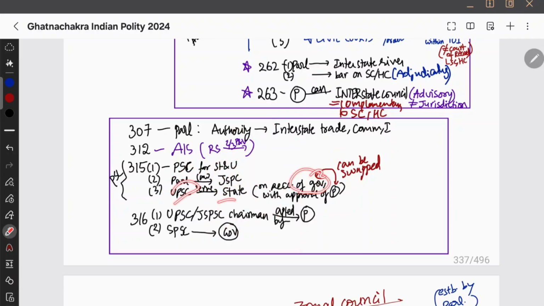And yes, UPSC serves state on the recommendation of governor with the approval of the president. Okay. UPSC joint state PSC का chairperson appoint करेगा president and state PSC का governor.